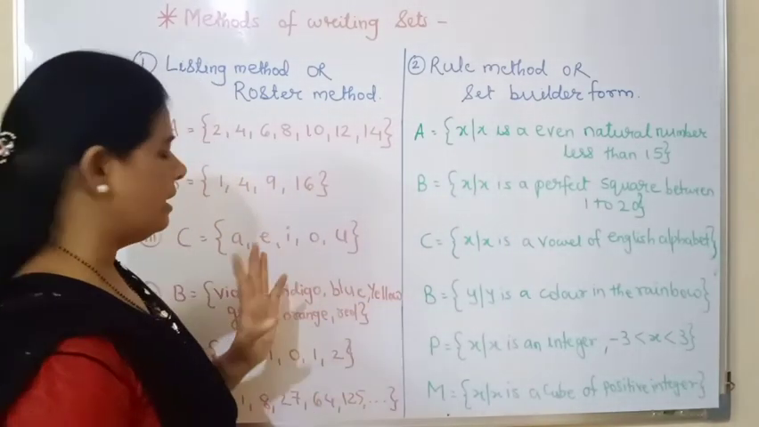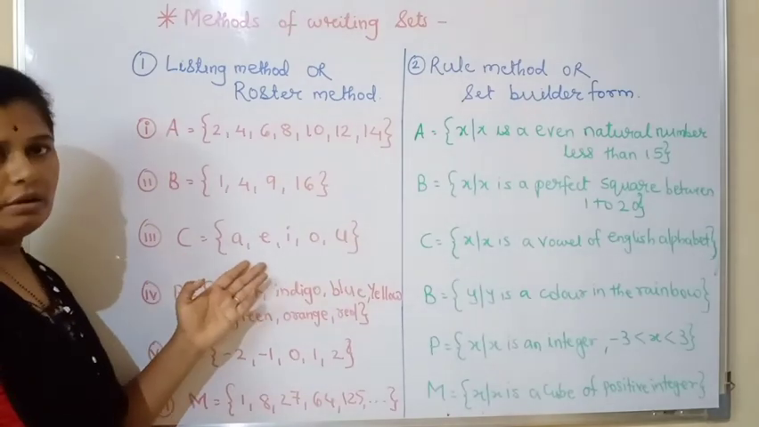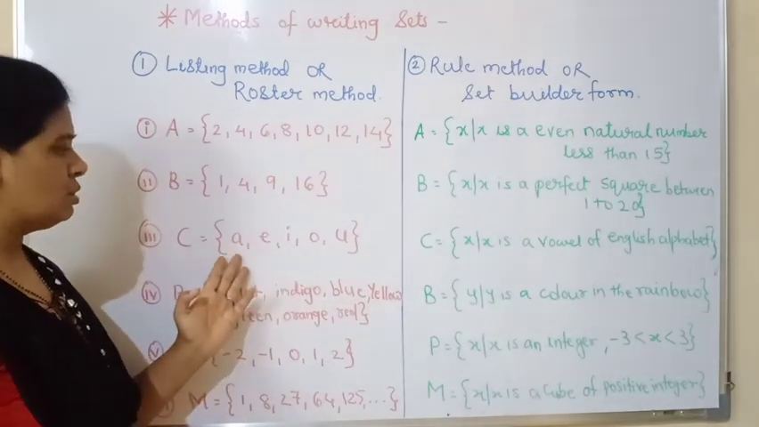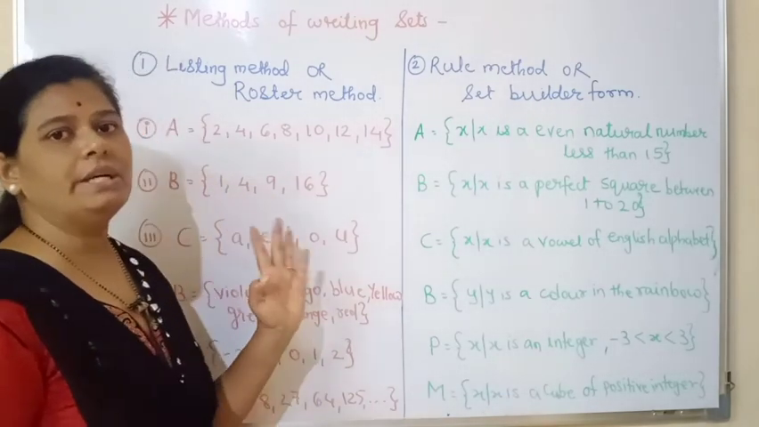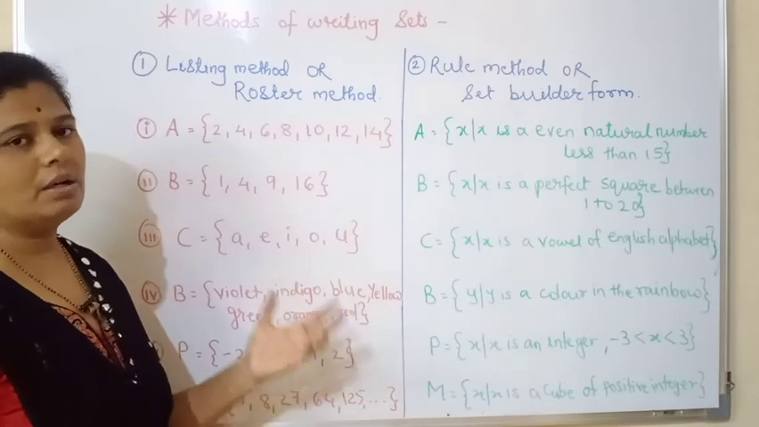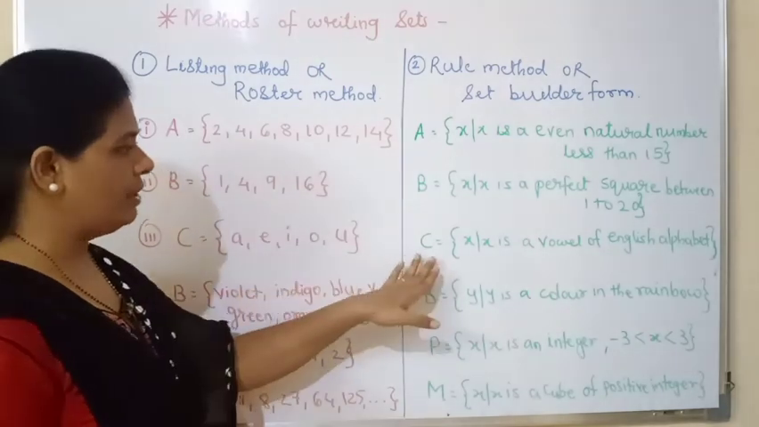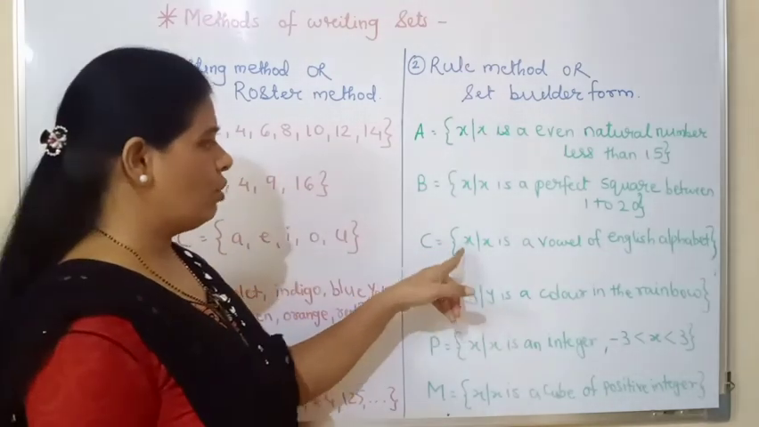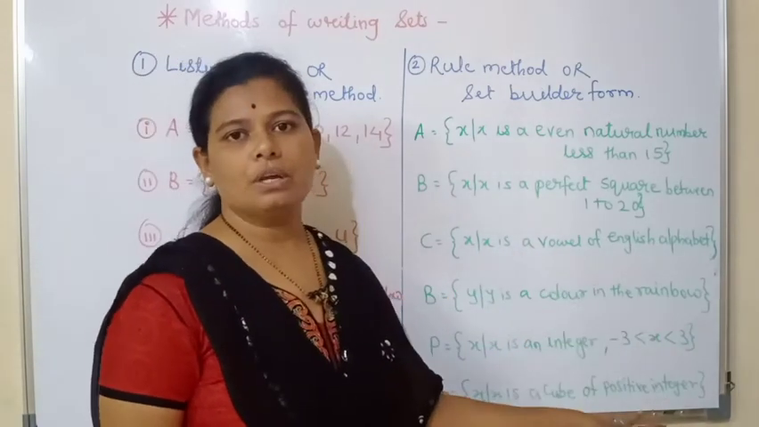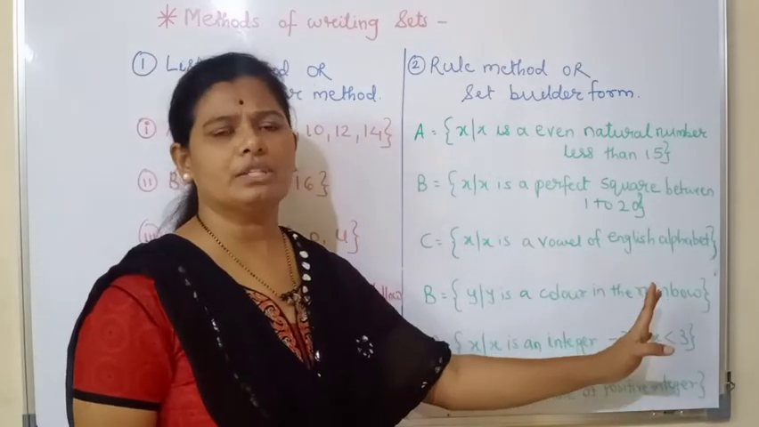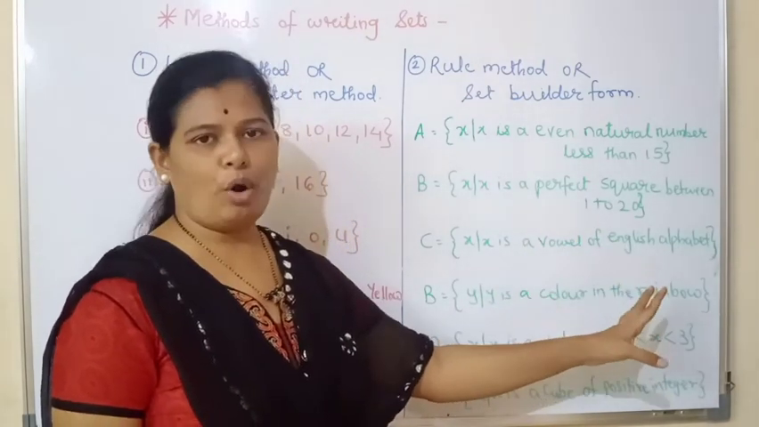Okay, next set is there, that is the set C, which is written in the curly brackets. The elements we are able to see in the set are A, E, I, O, U. Obviously by observing these elements we recognize right away that those are the vowels in our English alphabet. So I have written here, C is a set of all x such that x is a vowel of the English alphabet. You have to write in a descriptive form. You have to write whatever the property is.